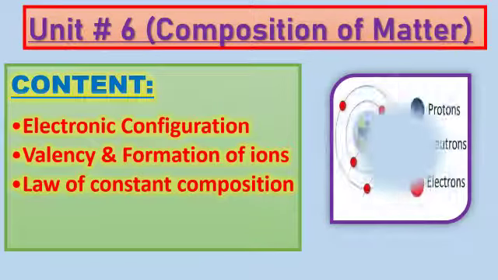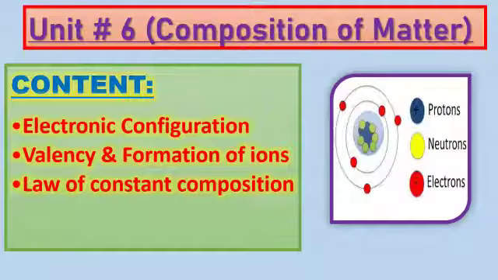So dear students, in unit number 6, we have also discussed the electronic configuration. It means the arrangement of electrons in an orbit is called electronic configuration. Then after that, the valency and formation of ions. There are two types of ions, cations and anions. Cations have a positive charge and anions have a negative charge.